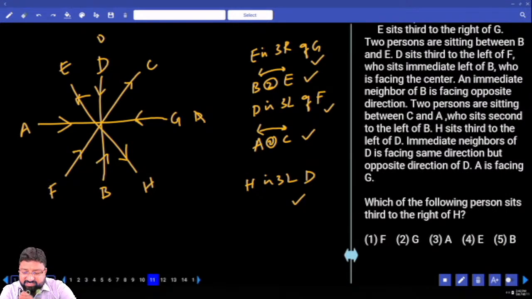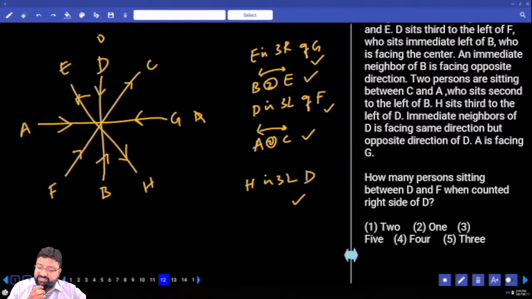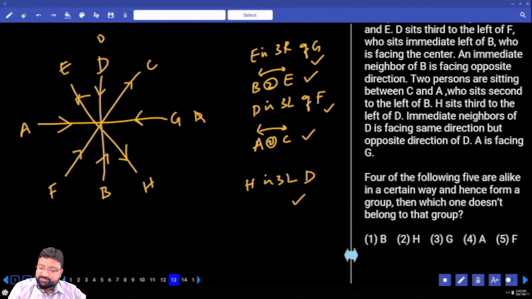Which of the following persons sits third to the right of H? Third to the right of H is A, because H is facing outside. 12. How many persons are sitting between D and F when counted to the right side of D? Two. Four out of the following five are alike in a certain way and hence form a group. Which one does not belong to the group? Obviously inside, outside. B inside, H is outside. D inside, A is inside, F is also inside. Which one? H.